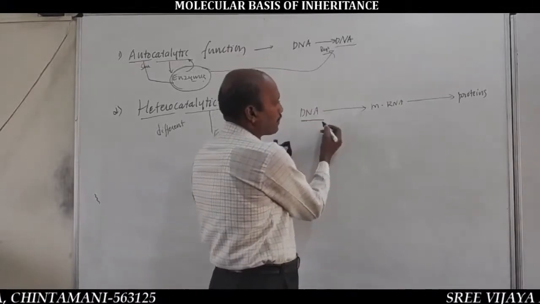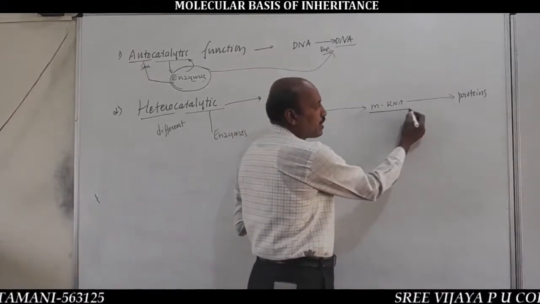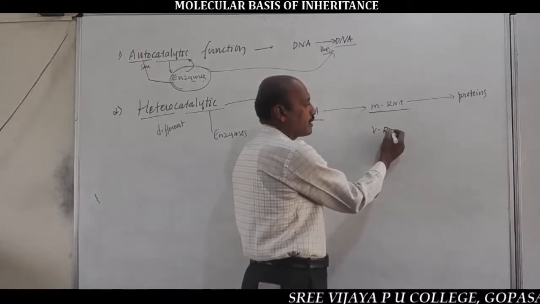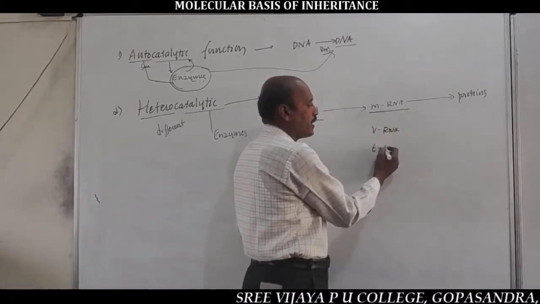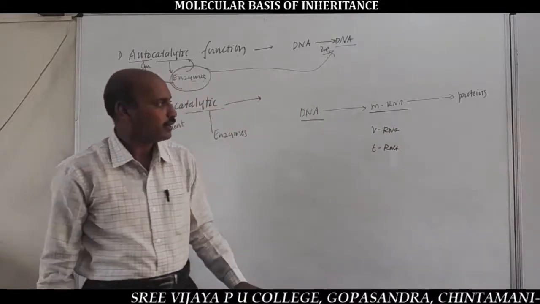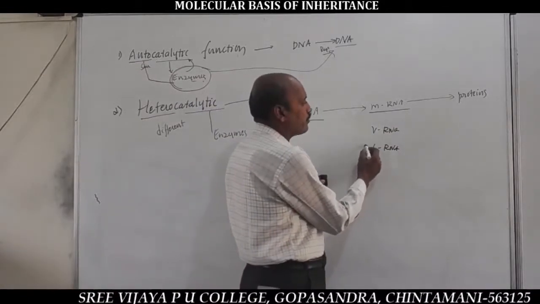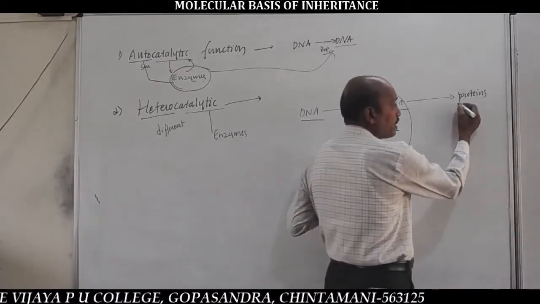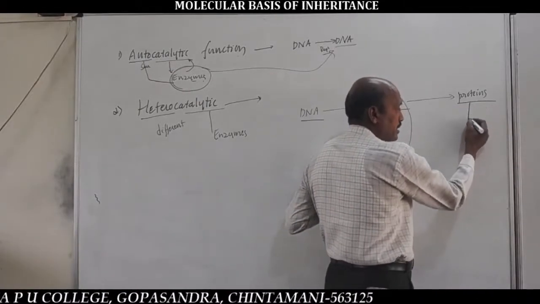So DNA produces different types of RNAs, either mRNA or rRNA or tRNA. They are the different types of RNAs. And by the involvement of different types of RNAs, different types of proteins are synthesized.